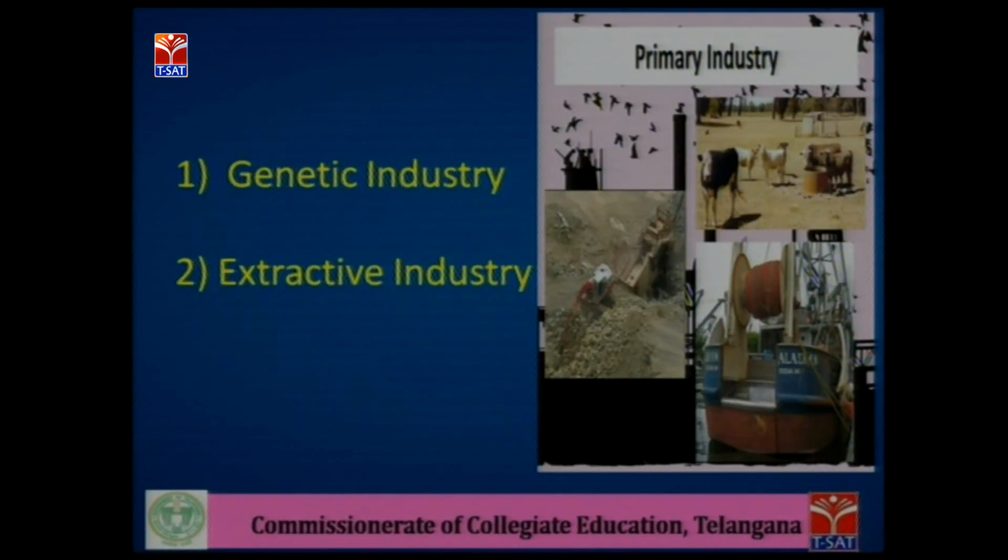Genetic industry means the industry that is concerned with reproducing or multiplication of some species of plants and animals. Example of genetic industry is poultry farms. When a person starts a poultry farm, he may have 100 to 200 hens, but after a month or 2 months, those hens will reproduce themselves. They make more and more. So here also nature plays a very important role. So it comes under a genetic industry.